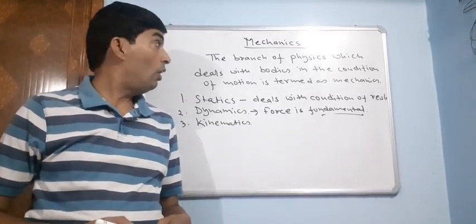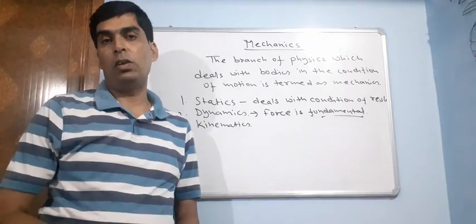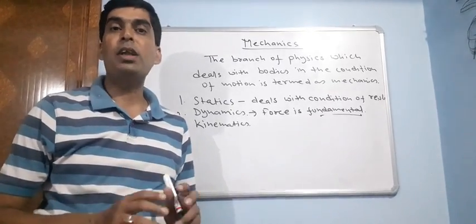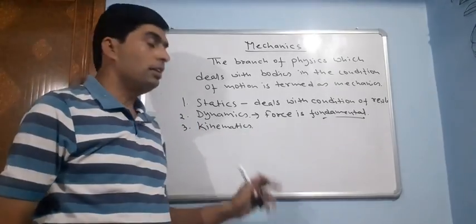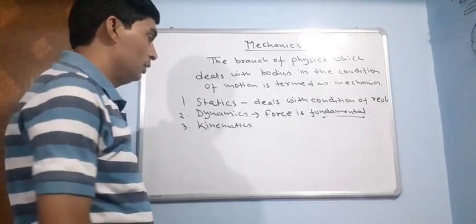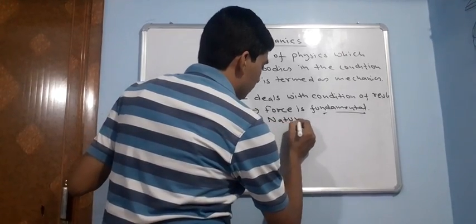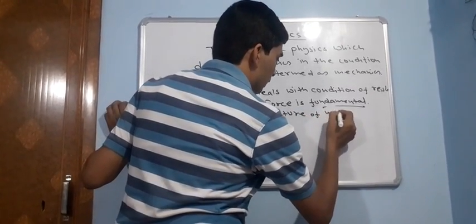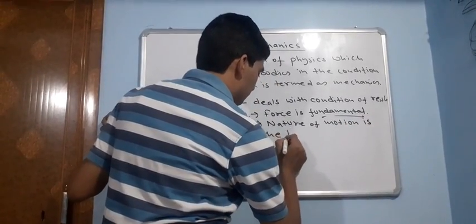Now the third part is kinematics. It is the part of mechanics which deals with the motion of a body without considering the cause of it. That means why the body is moving we will not consider, but how the body is moving, that we will consider in kinematics. So here the nature of motion is the fundamental part.